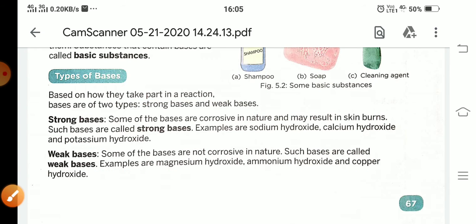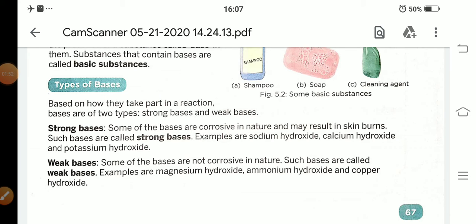Strong bases: some of the bases are corrosive in nature and may result in skin burns. Such bases are called strong bases. Examples: sodium hydroxide, calcium hydroxide and potassium hydroxide. These are some examples of strong bases.